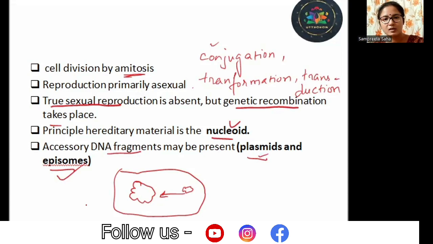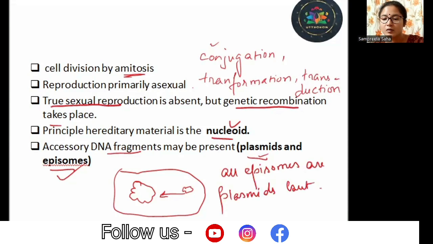So what can we say? All episomes are plasmids. But all plasmids are not episomes.